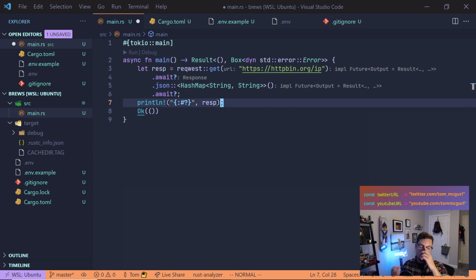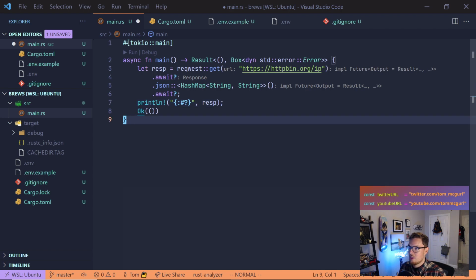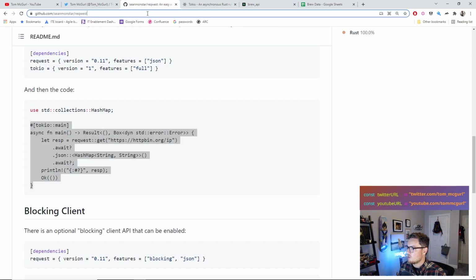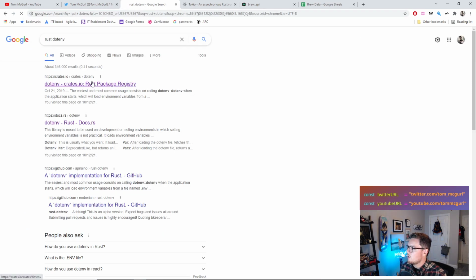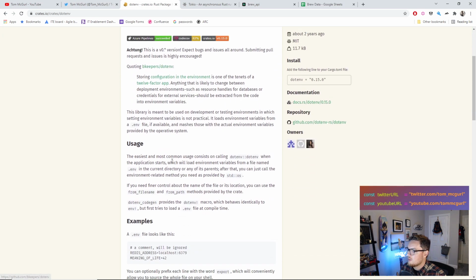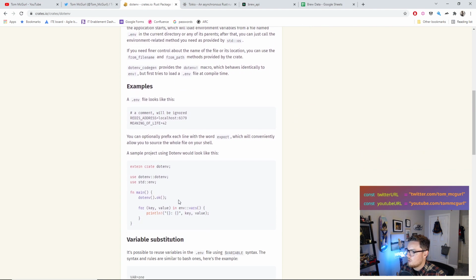So again, we're going to need to pull in from that .env file that I wrote. And so the way we can do that is with a library called dotenv. So it's a crate called dotenv, and this is what we can use. And it's pretty straightforward. We pull in the library dotenv, and then we use dotenv().ok(), and it loads the values from our .env, and it puts them into our environment variables. So let's go ahead and try this out.